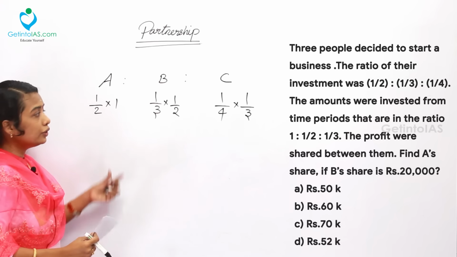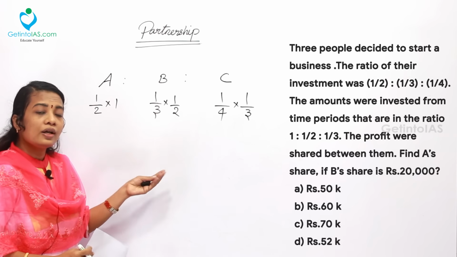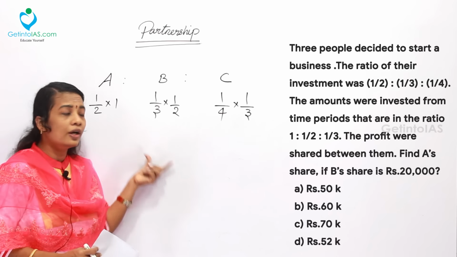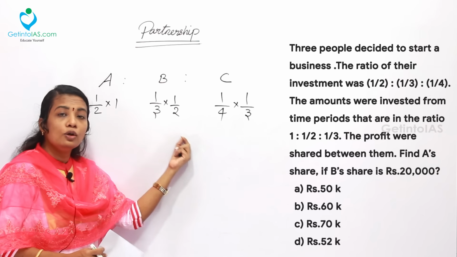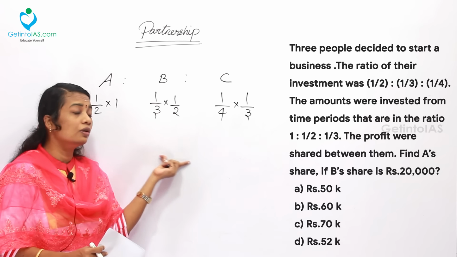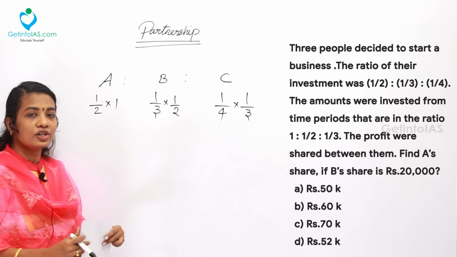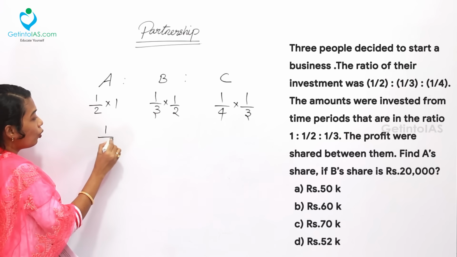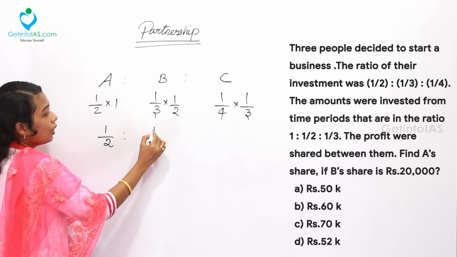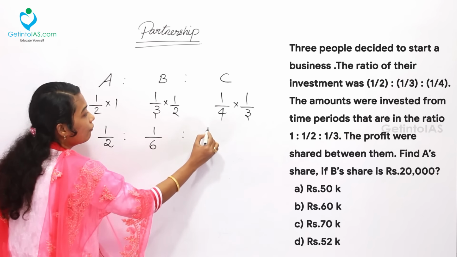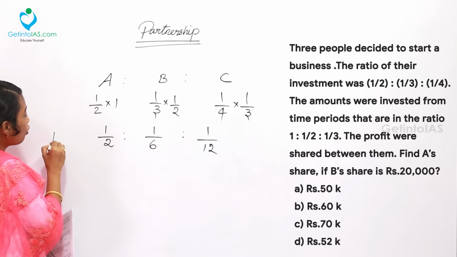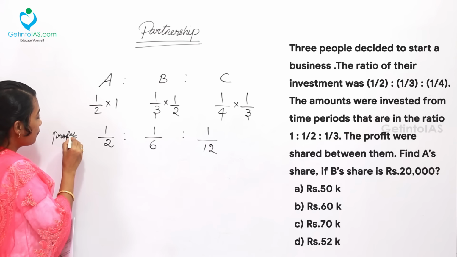Now first of all you can multiply all the values, then at last we can convert all the terms into whole numbers. Why? Because in a ratio all the terms must be whole numbers, which we have learnt already in the ratio and proportion video lecture. Now let's do that. 1/2 into 1, 1/2. Here 1/6. Here 1/12. These are the respective profit ratio of A is to B is to C.